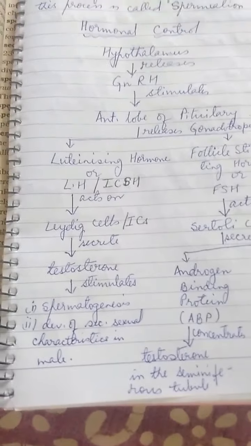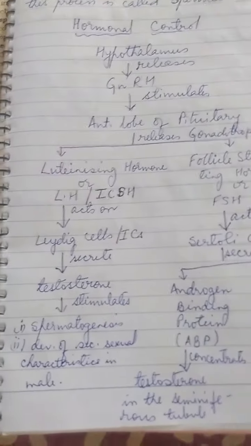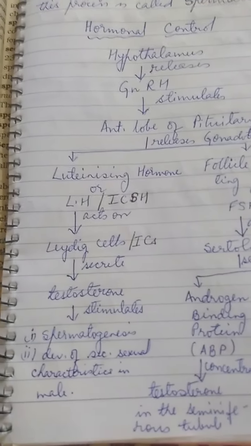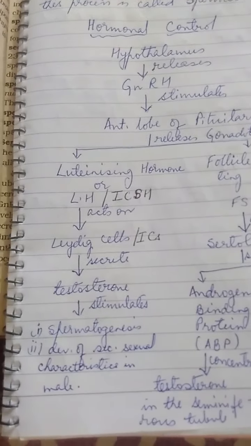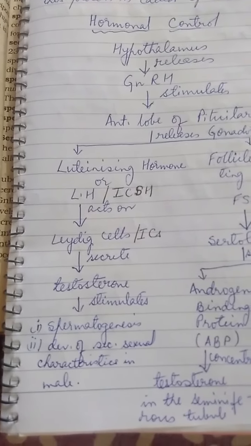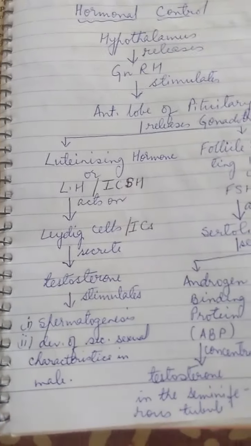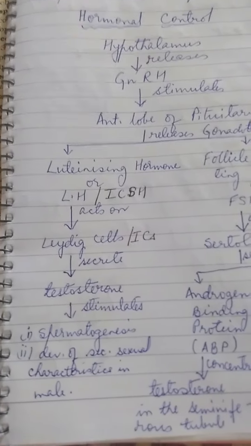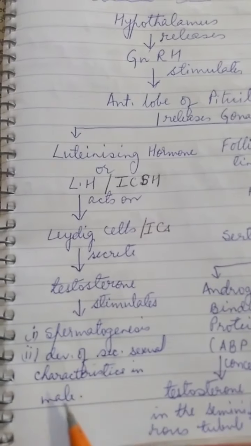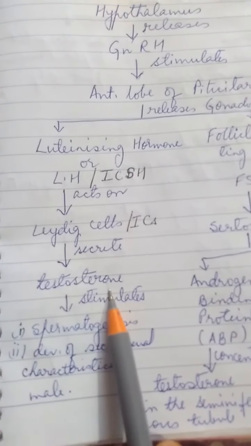Secondary sexual characters in male, what are the examples? Growth of facial hair, beard, mustache, growth of pubic hair in the lower part of the body, growth of underarm hair, right? And change in the pitch of the voice, okay, broadening of shoulders. So these are some examples of secondary sexual characters, and they begin to develop with the release of testosterone.